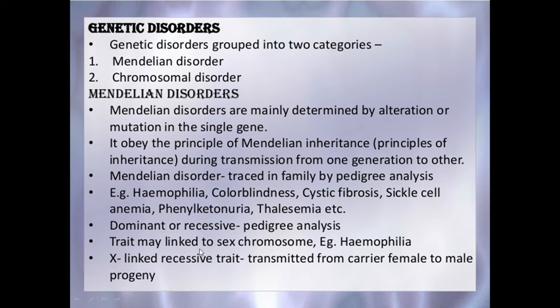These traits may be linked to the sex chromosomes. For example, hemophilia. The X-linked recessive traits are transmitted from carrier female to male progeny.